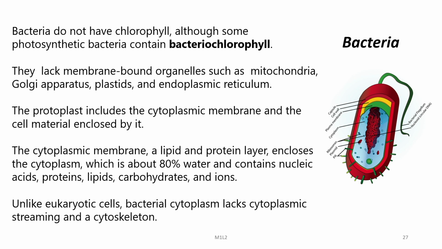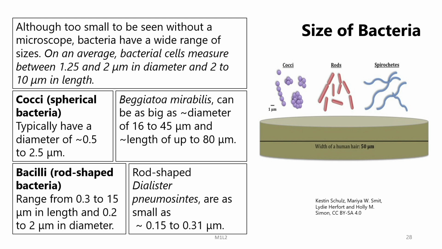Unlike eukaryotic cells, bacterial cytoplasm lacks cytoplasmic streaming and a cytoskeleton.